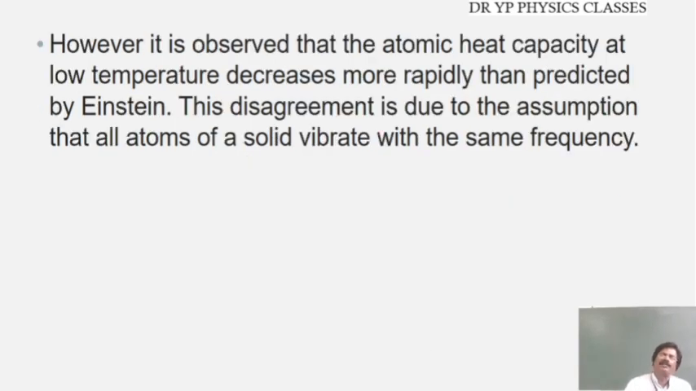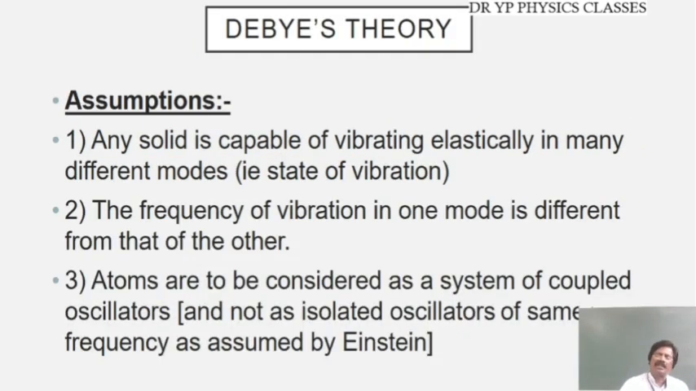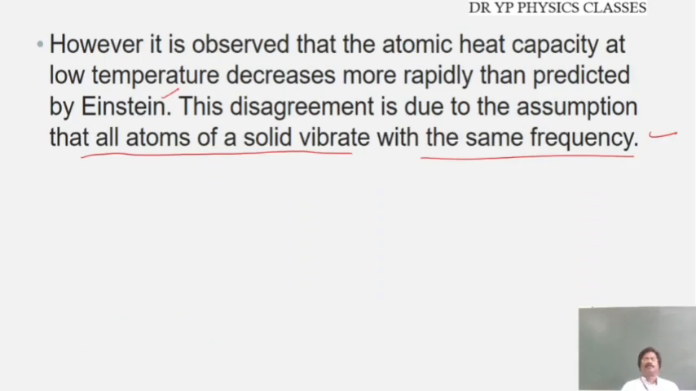However, it is observed that atomic heat capacity at low temperature decreases more rapidly than predicted by Einstein. This disagreement is due to the assumption that all atoms of a solid vibrate with the same frequency. This discrepancy was later corrected by Debye.